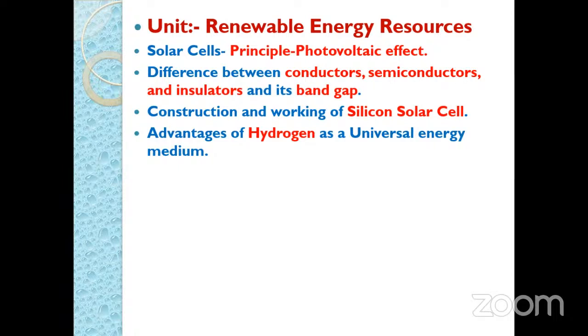On the basis of renewable energy resources, there are only 3 questions. First is, what is the principle of solar energy, solar cells, and explain with the help of semiconductors or PN junction. Next is, explain the construction and working of silicon solar cell. And then the third question is, what are the advantages of hydrogen as a universal energy medium.